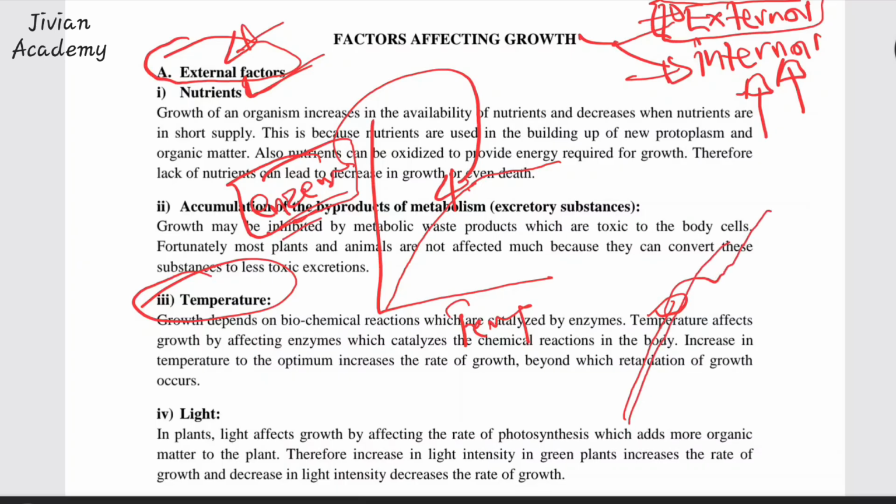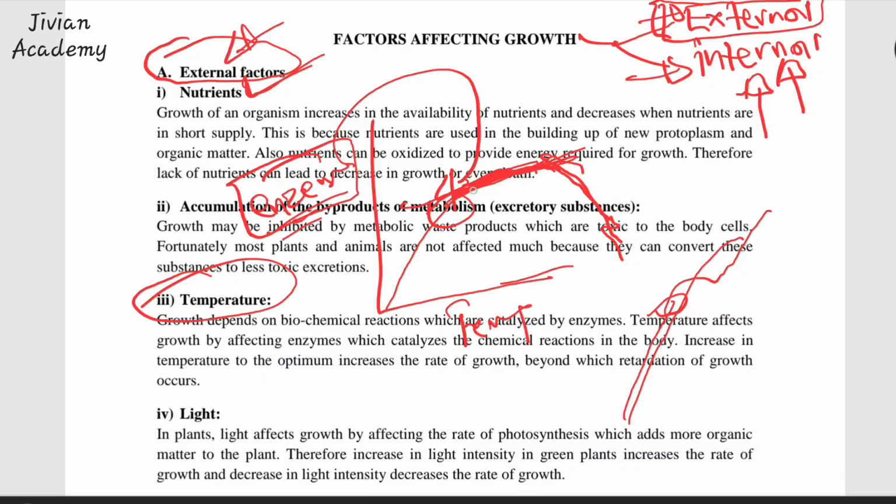But remember, when temperature reaches the optimum temperature, the rate of enzyme activity retards and it can even go down. So if this is the effect of temperature on enzymes, just know that when it reaches the optimum temperature, further increase in temperature denatures the enzymes. So what happens to the growth?